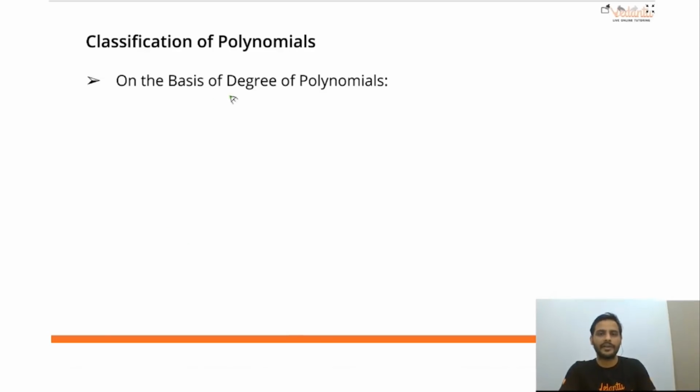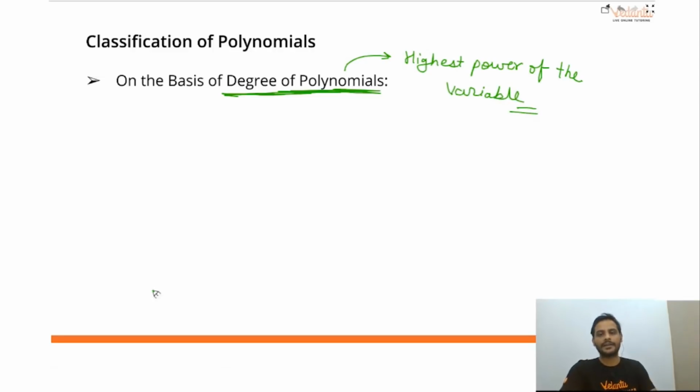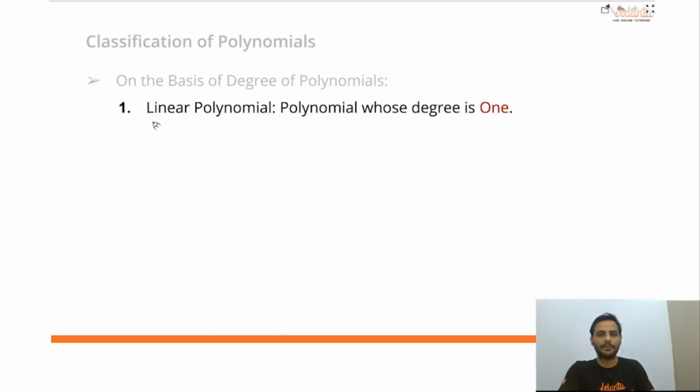Now the second classification is done on the basis of degree of the polynomials. What is degree? Degree we have already studied. It is the highest power of the variable. So degree of the polynomial, first part is called linear polynomial.